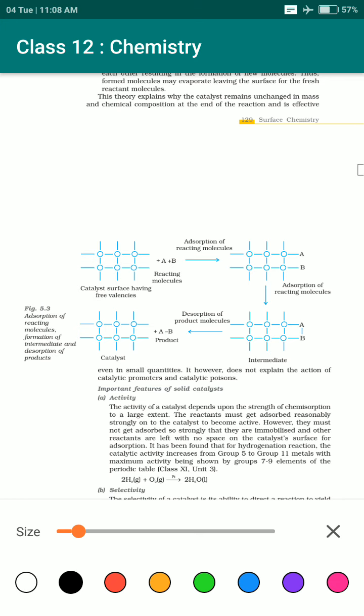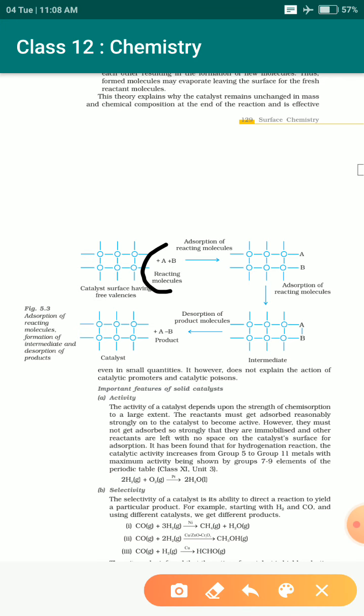Second step is the adsorption process. This molecule goes into the free vacant catalyst. It gets linked with this adsorption. This reacting molecule just gets adsorbed over the catalyst surface.